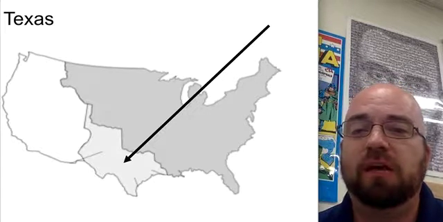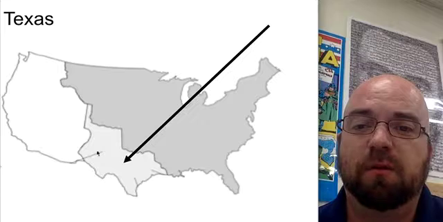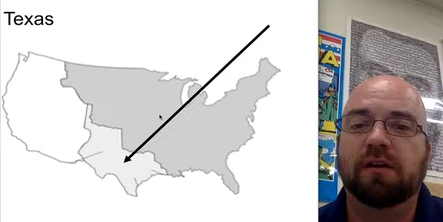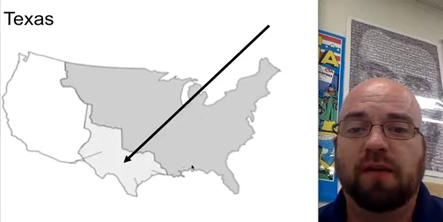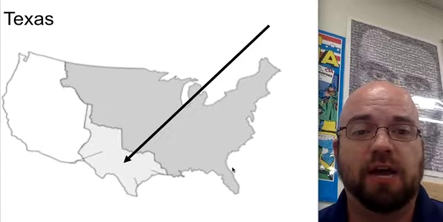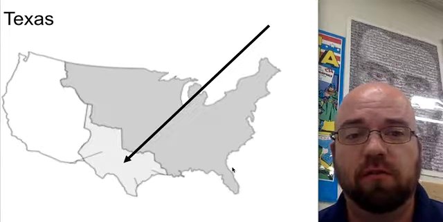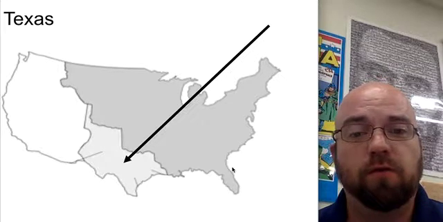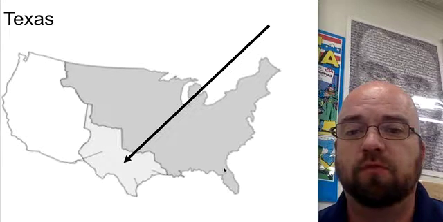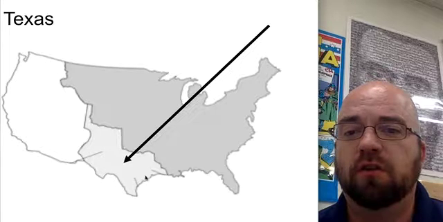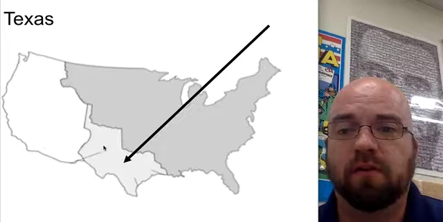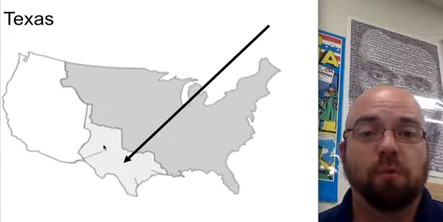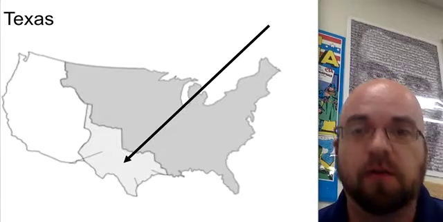So again, we're looking here at our map of manifest destiny. We picked up the Louisiana Territory right here. We've got the port city of New Orleans. We've doubled the size of the United States. We now have Florida because Andrew Jackson ends up chasing after these raiders, these Native Americans, the Seminoles, and runaway slaves. We end up getting Florida from Spain as a result of the Adams-Onis Treaty. And now we have this large section right here that makes up today the modern-day state of Texas and a couple of our other southwestern states too. So let's talk more about how Texas becomes part of the United States.